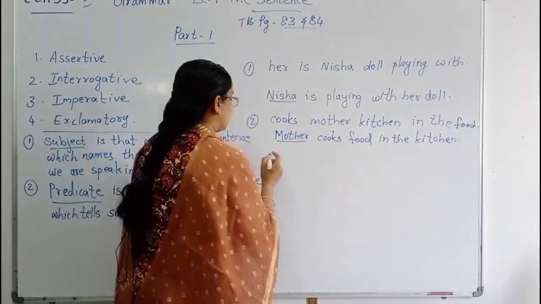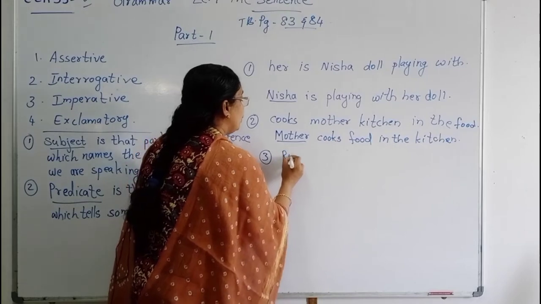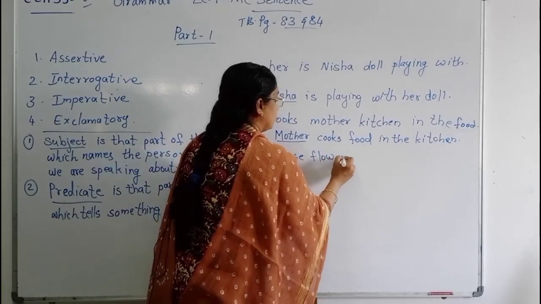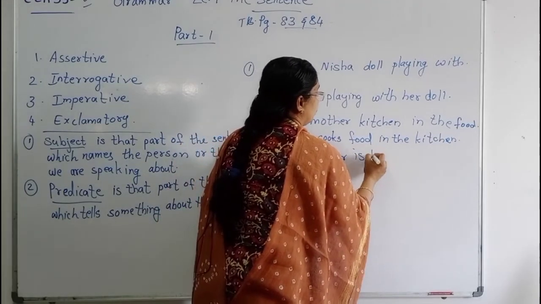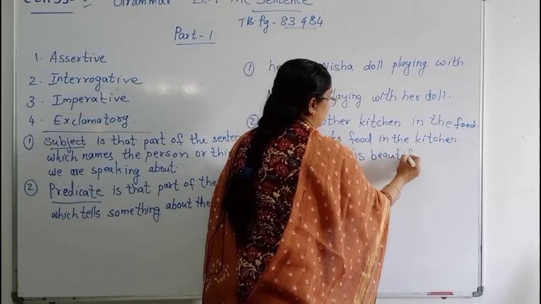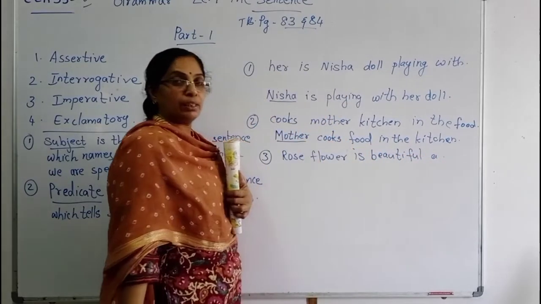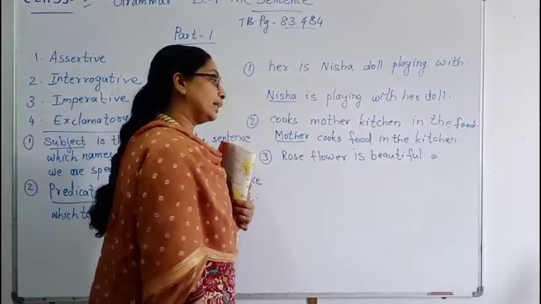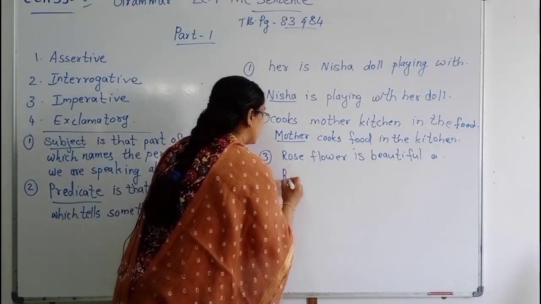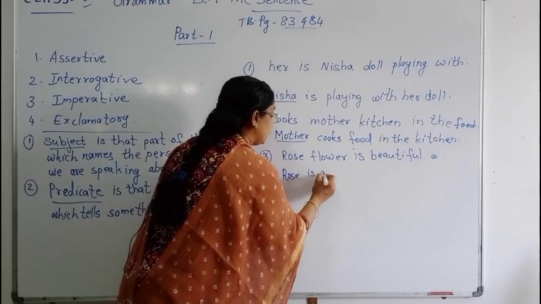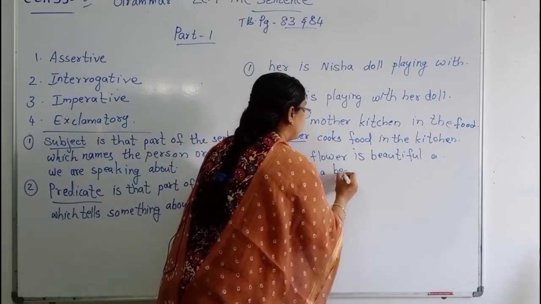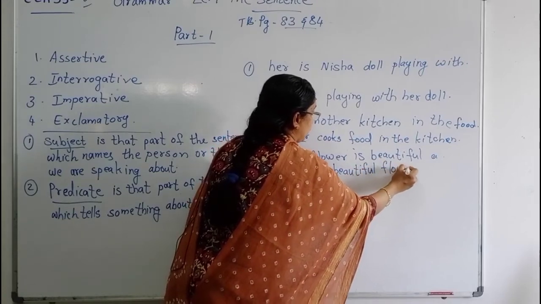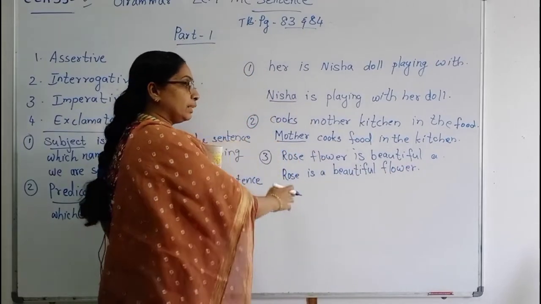Then next one more sentence, children, for the example. Rose flower is beautiful, A. Can you get any meaning? Rose flower is beautiful, A. This is not a correct sentence. So we will arrange this. A rose is a beautiful flower. Now we got the correct meaning.